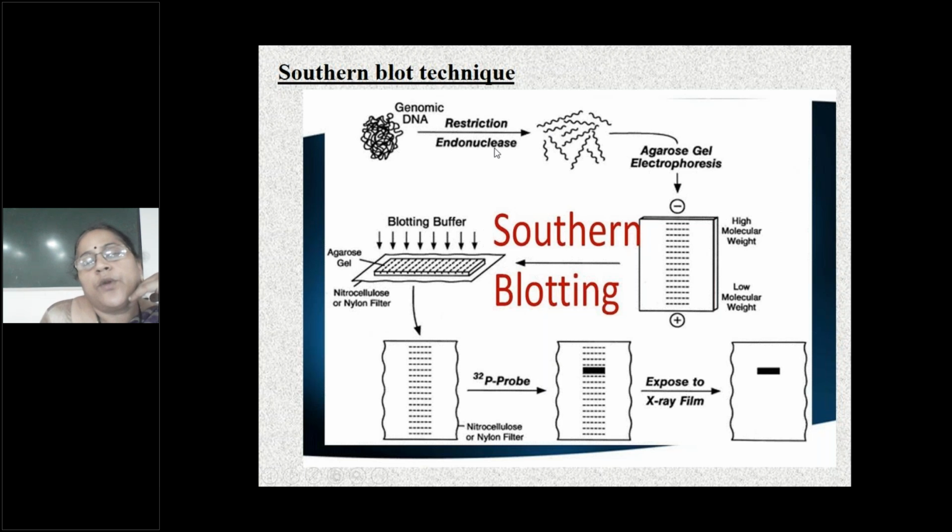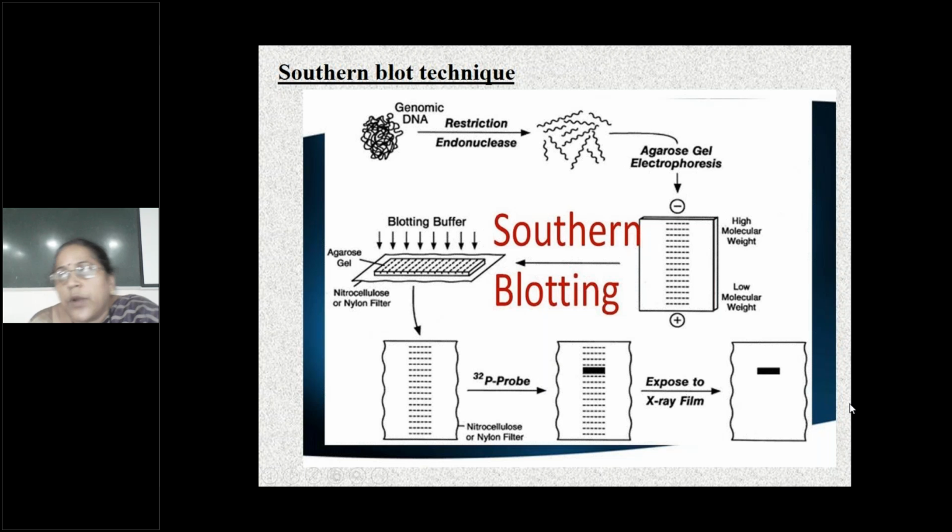So what is the use of restriction endonucleases or restriction enzymes, or somebody was telling molecular scissors? The genomic DNA is broken down into small fragments. How do you get genomic DNA? You take it from the tissue. Electrophoresis is done, then it is transferred to nitrocellulose filter paper. Then to this filter paper you add the probe. Then autoradiography is done and you can visualize the genetic disorders.